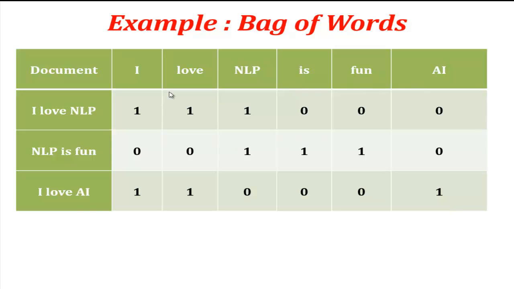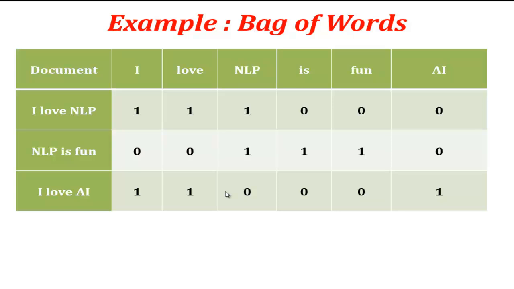The numbers show how many times each word appears in each document. In this particular document, I love NLP, I occurs once, love occurs once, NLP occurs once. Likewise for this document and for this document as well. This table is called the bag of words matrix.